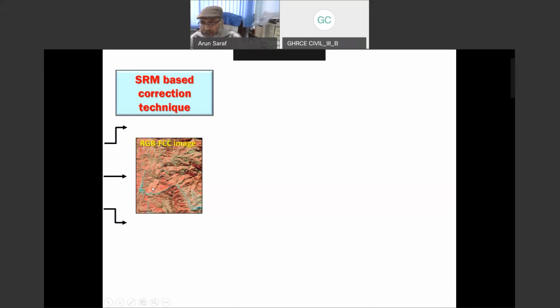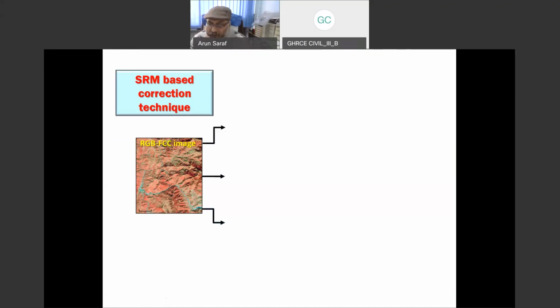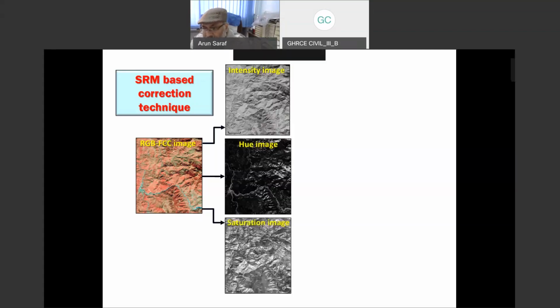Now, in this SRM based correction technique, what we have done is that first we split this image into 3 components, because this image is made from RGB, 3 components: red, green, and blue colors. Now we can play in the color space or color cube, and instead of projecting or splitting into RGB, we can split into 3 components, which are intensity, hue, and saturation.